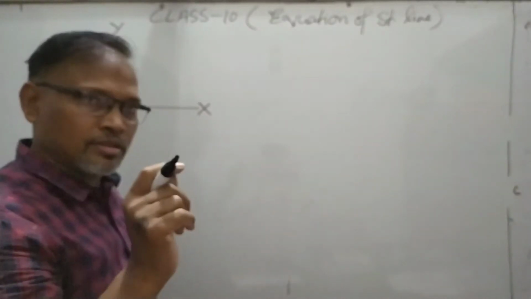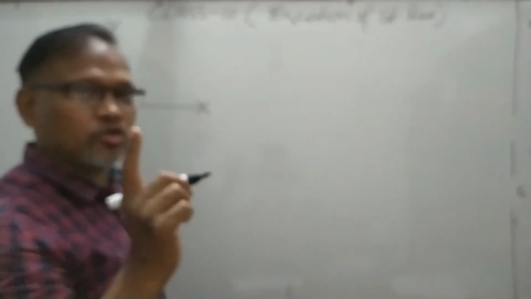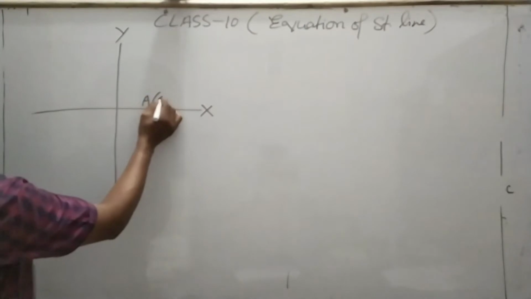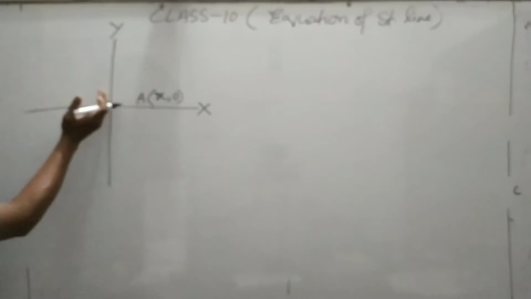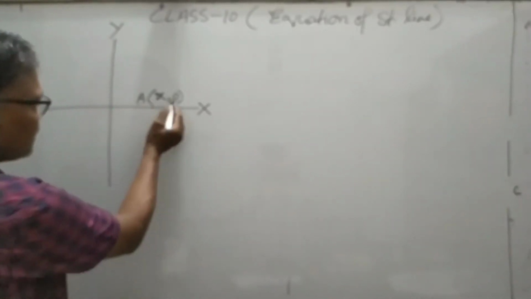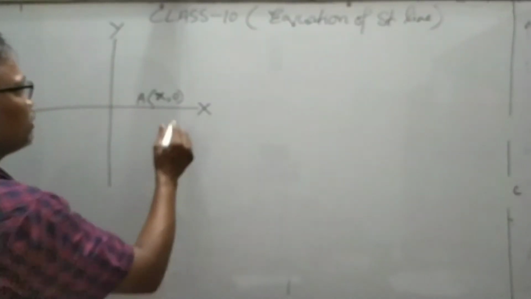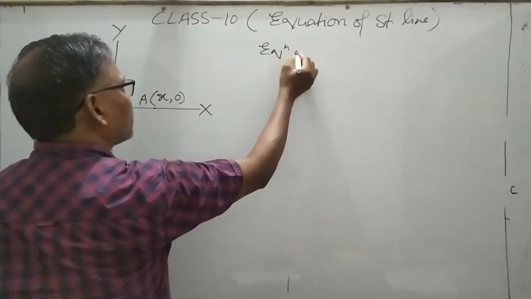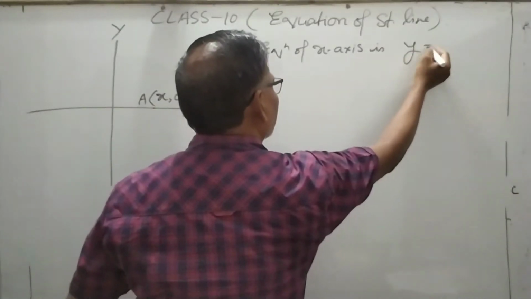If you take a point on the x-axis, say A, what are its coordinates? Always you will take x comma 0, whether it is on the right side or on the left side. Always x comma 0. This 0 represents the value of y, meaning y is always 0. So you can write here the equation of the x-axis is y is equal to 0.